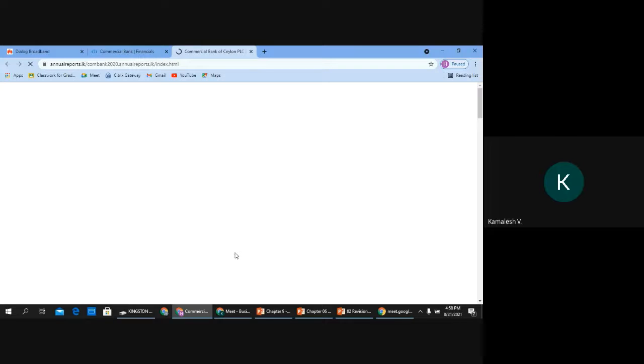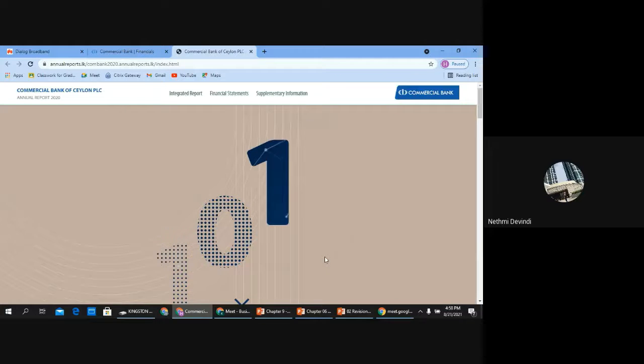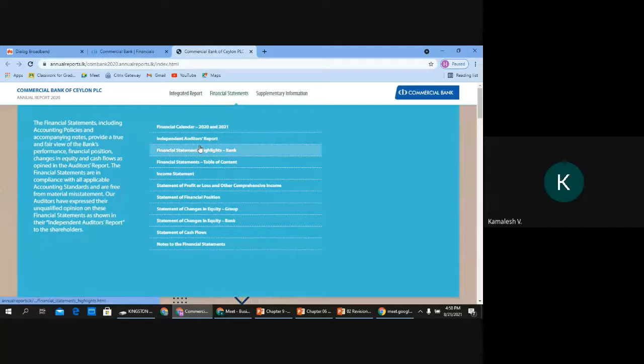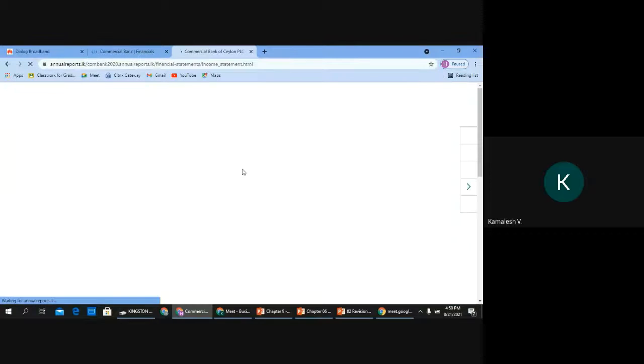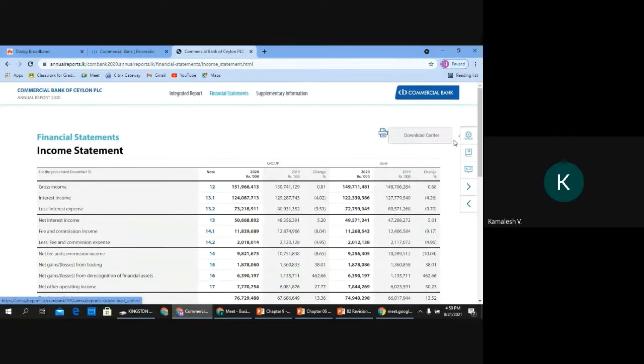You can see the screen, right? Can you all see this? Yes, sir. Right. So now what we are going to do is, you see, under financial statements, we have the income statement, right? Okay. Now look at this financial statement. So it says income statement, right? And you have this company, Commercial Bank of Ceylon PLC, and they say annual report 2020.